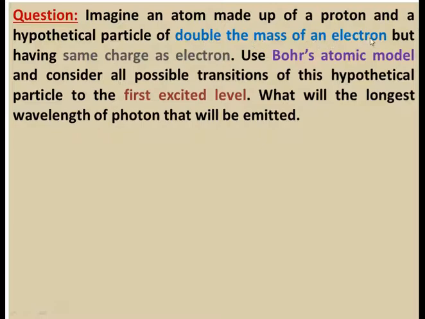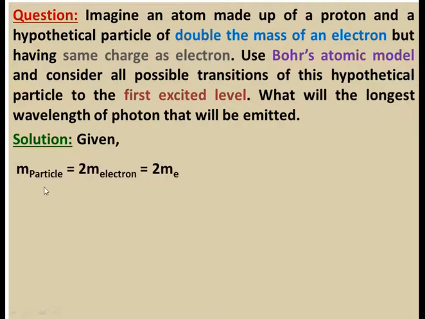These two are the members of this atom, and this hypothetical particle has double the mass of the electron, but the same charge magnitude as the electron.